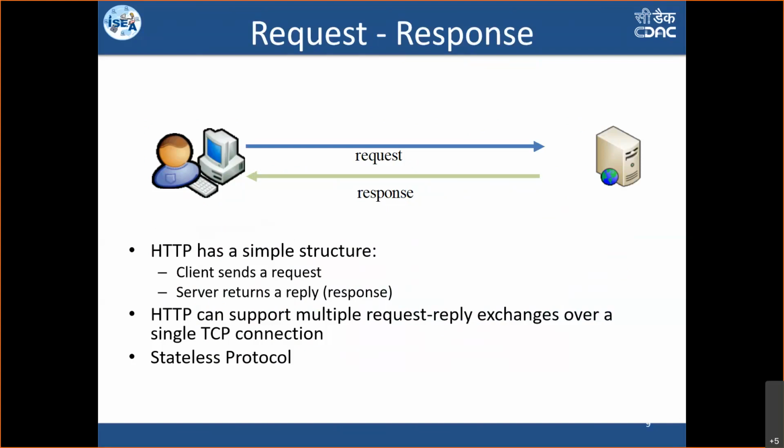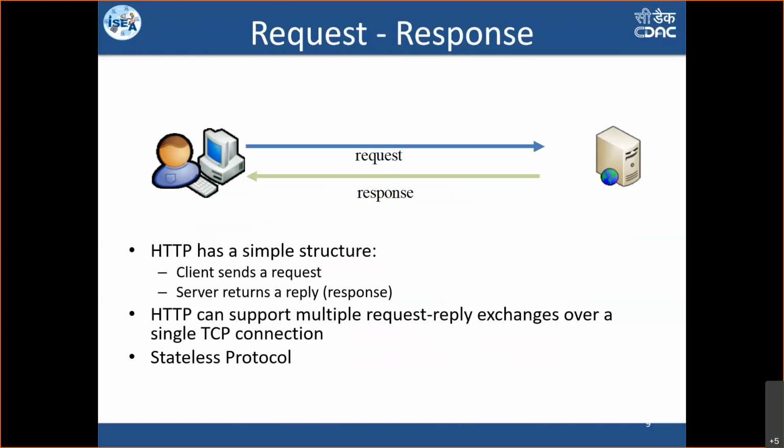So the client is always your browser I'm referring to, because all our HTTP requests that we try to send are considered to be through the browser. So the browser is the client here, and the server is nothing but any of the websites I try to type in the browser. That server which is hosting this website can be referred to as a server. So HTTP is a client server communication.